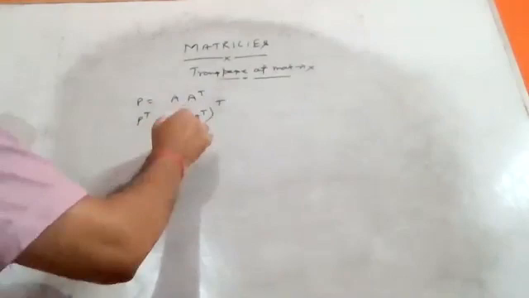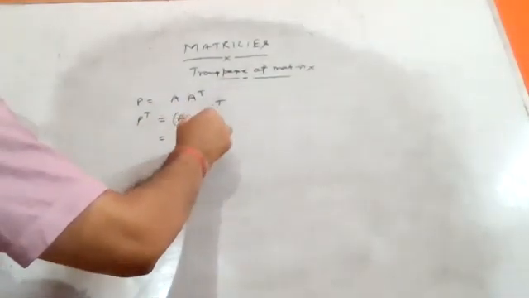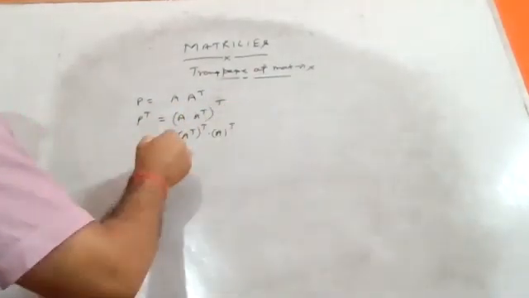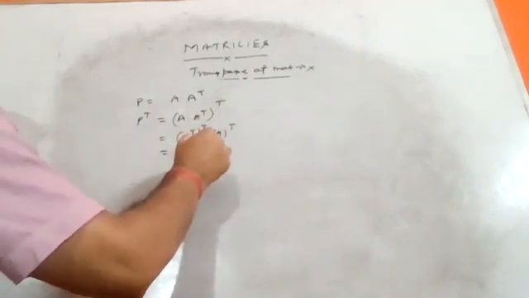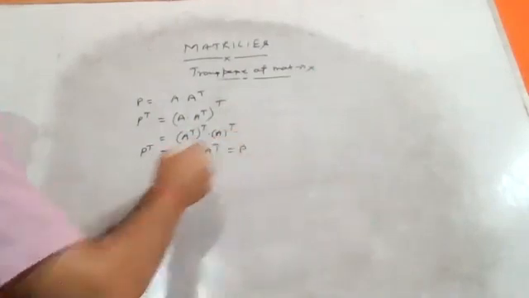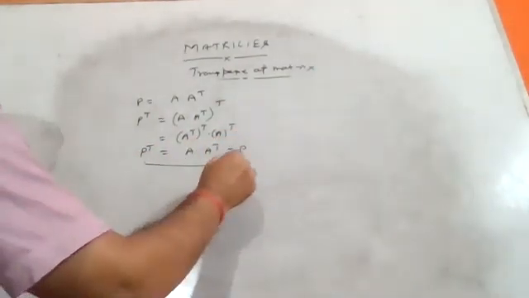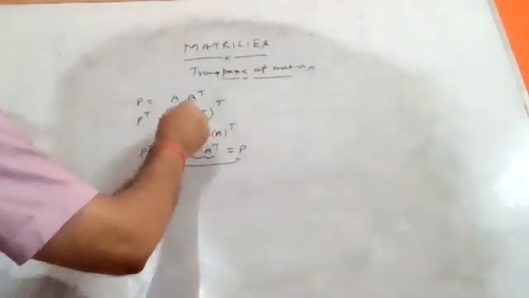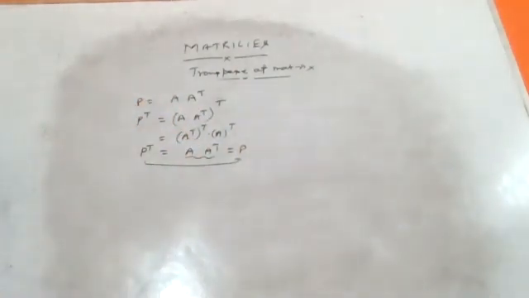That is A transpose transpose into A transpose, and A transpose transpose is A, so it is A into A transpose. So P transpose is equal to P. This is your P; you have to assume this value. So we can say this is a symmetric matrix.